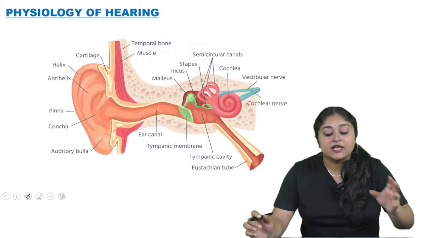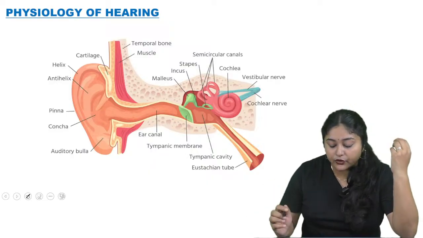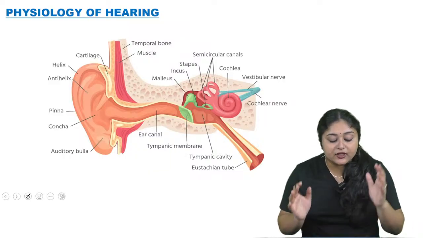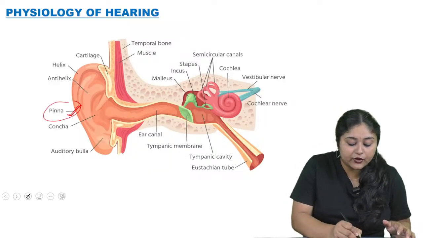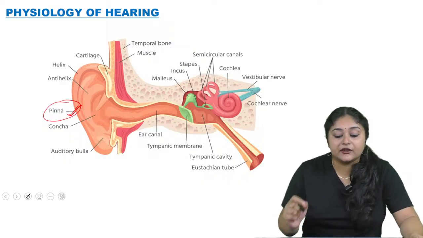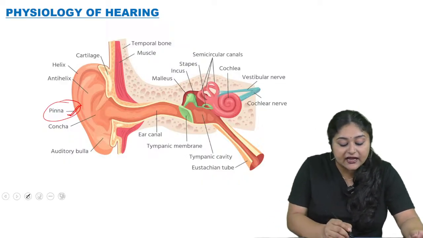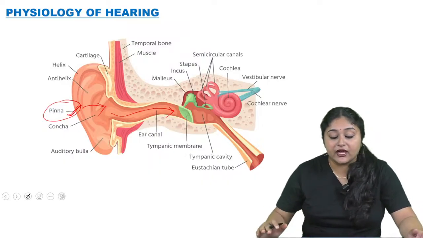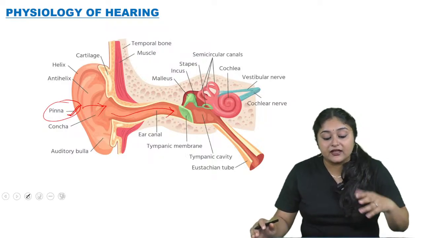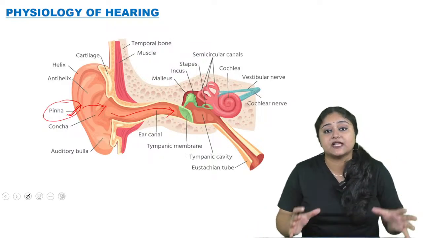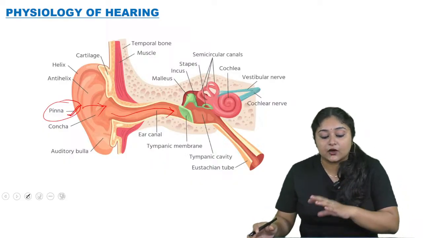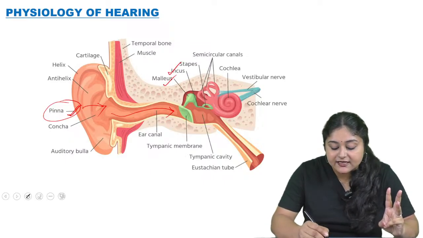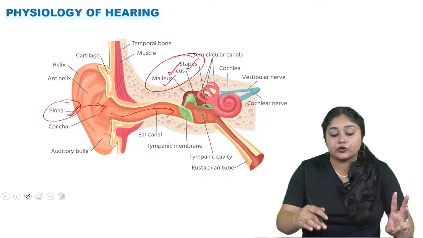Okay, see the image. First is the outer ear. Sound waves come in and are captured by the pinna or the auricle. After that, they are directed through the ear canal to the eardrum, and the eardrum vibrates. Next, in the middle ear, when the eardrum vibrates in response to the sound wave, the vibrations are transmitted to three bones, called malleus, incus and stapes. So these three bones vibrate.